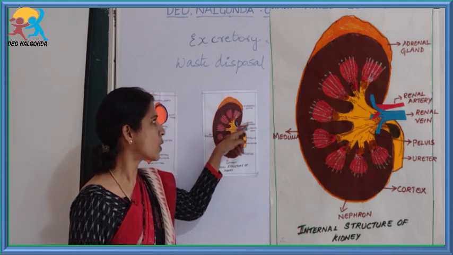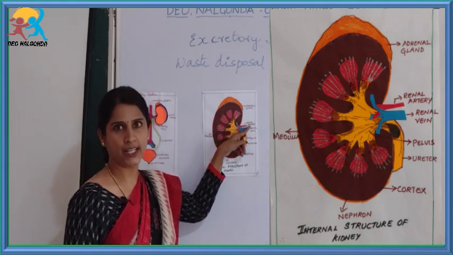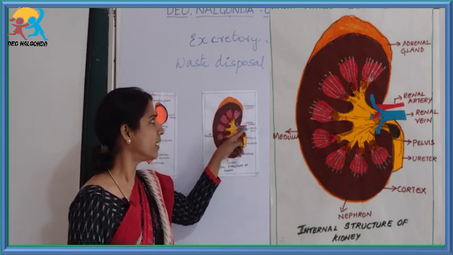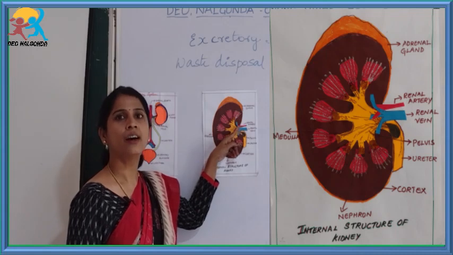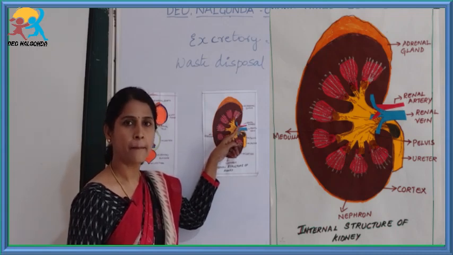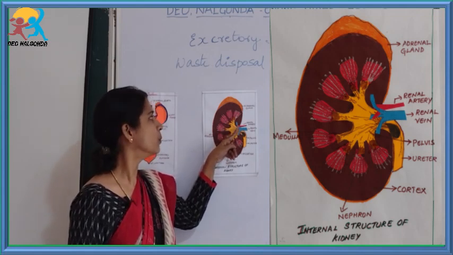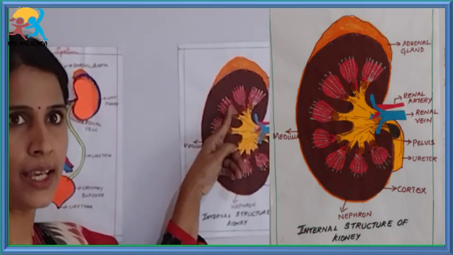The red one is called the renal artery. The renal artery is a branch of the aorta carrying oxygenated blood, but it is fully loaded with waste.